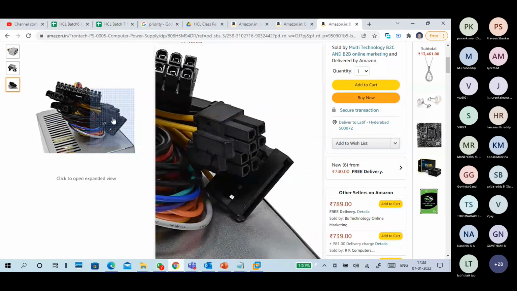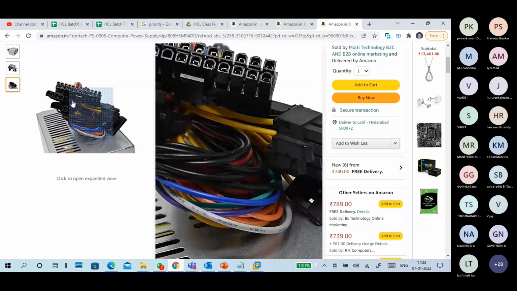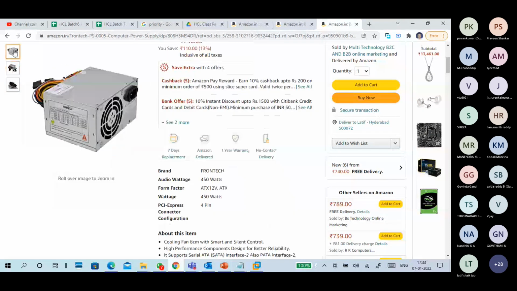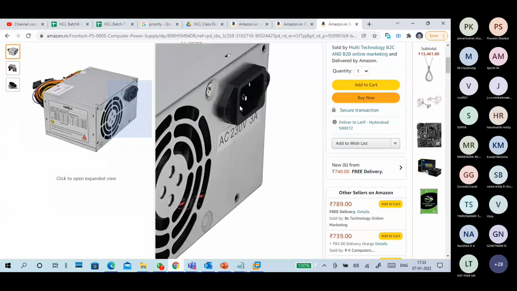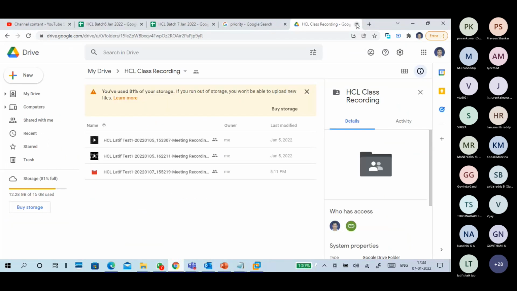So this upper one goes to the motherboard for CPU purpose, and the bottom one is for SATA purpose. Graphics card power, backside fan. Okay, guys, this is about your SMPS, nothing more.